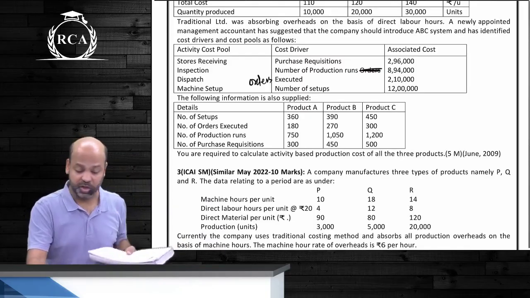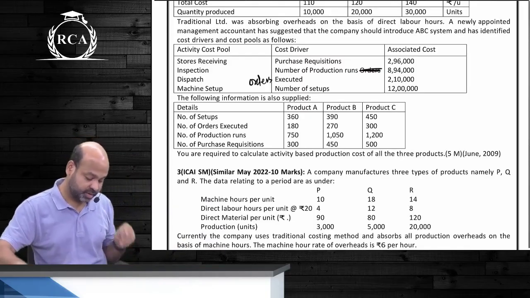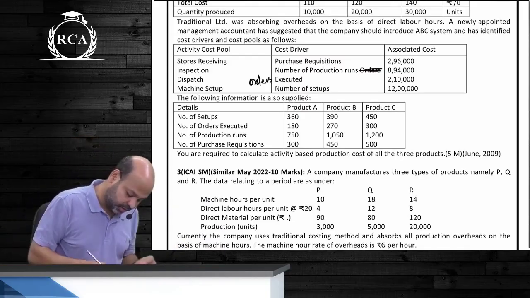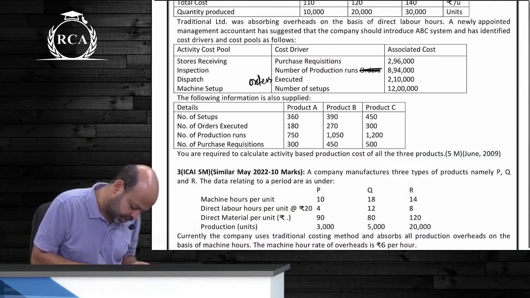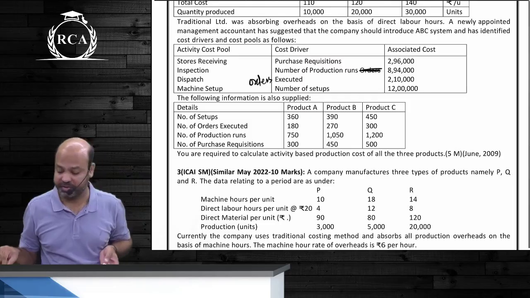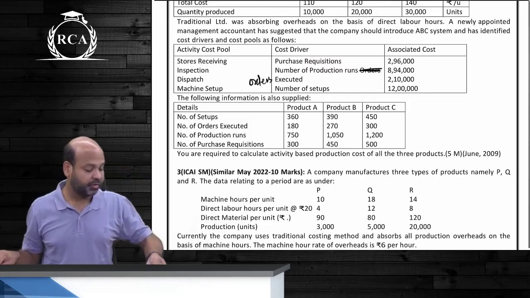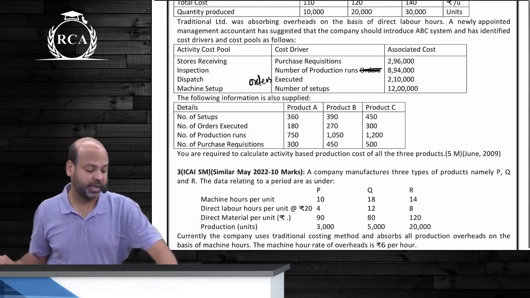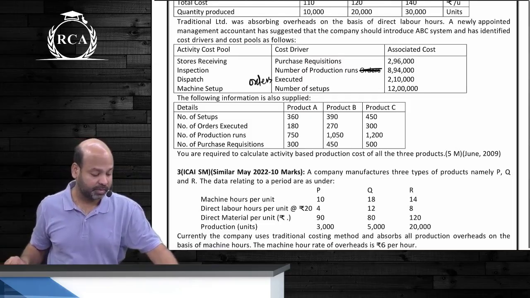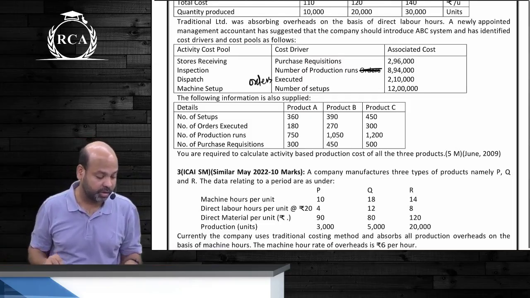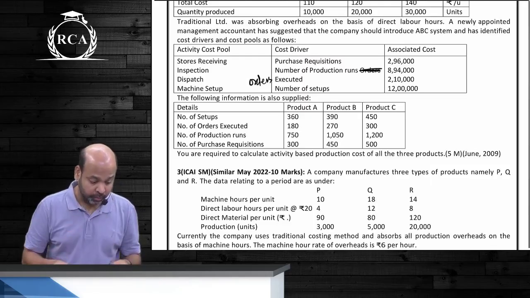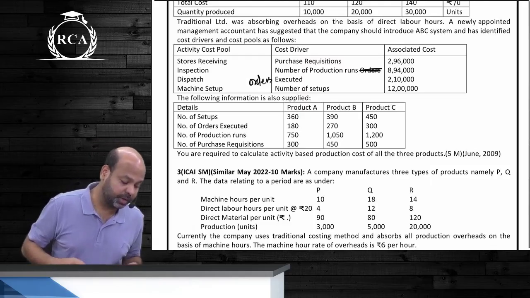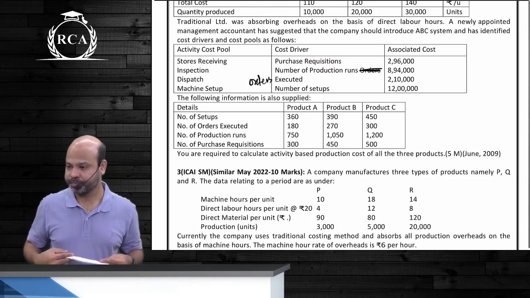Number of production runs, 8,94,000. Dispatch is given with orders executed, and for machine setup they have given us number of setups. The following information is also supplied for A, B, C. They've given us number of setups, number of orders executed, number of production runs, and number of purchase requisitions. You are required to calculate the activity-based production cost of all the three products.